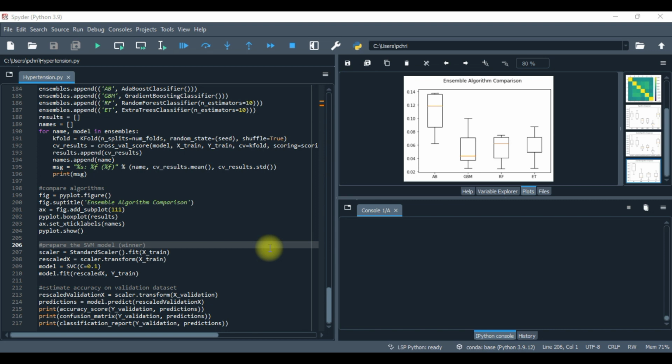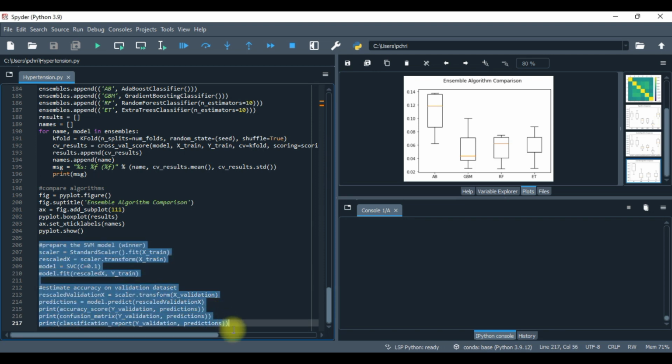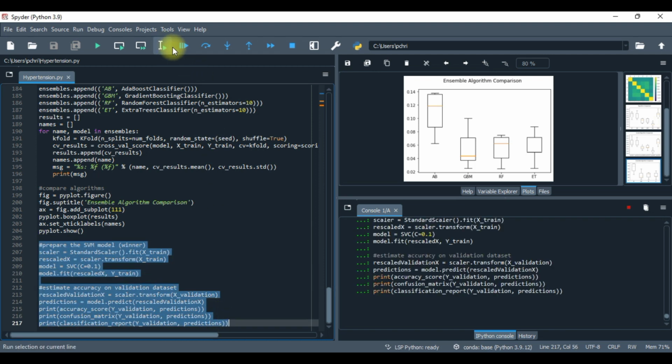Get the validation set in order, create the predictions in order, and then we will focus on getting the accuracy score as well as the confusion matrix and the classification report. And let's see what type of outcomes we get out of this one here.